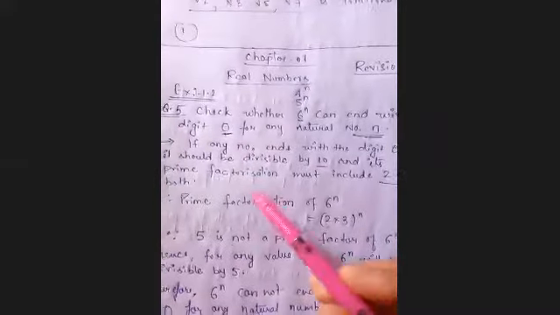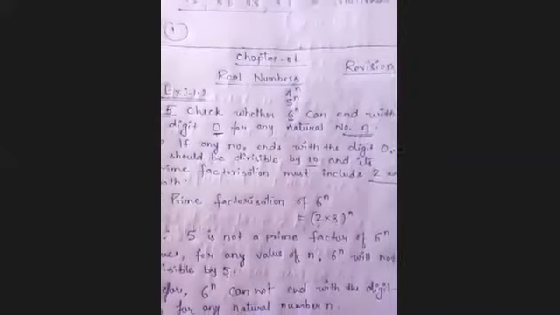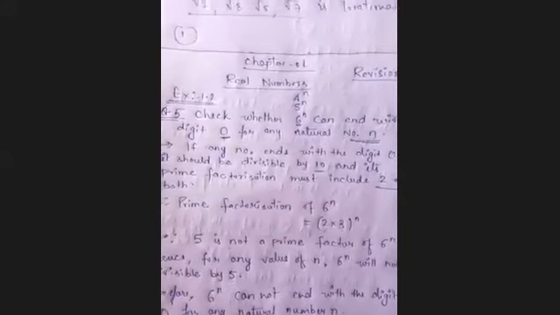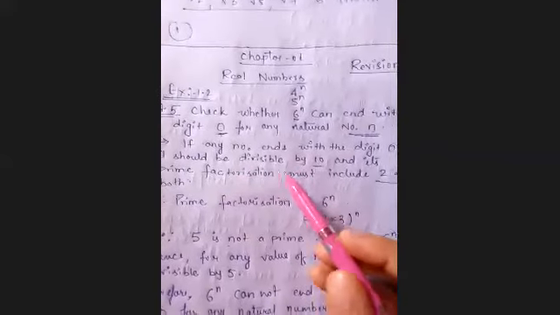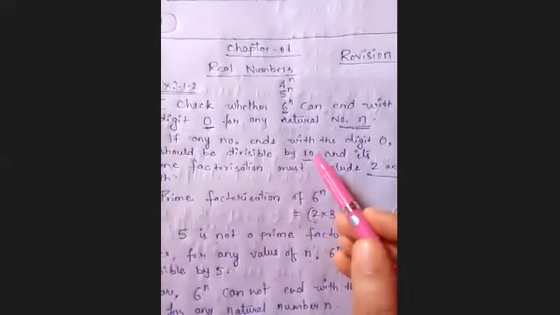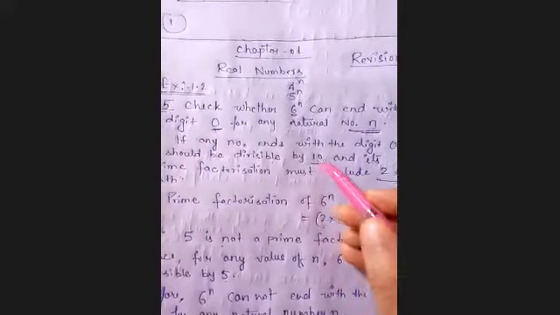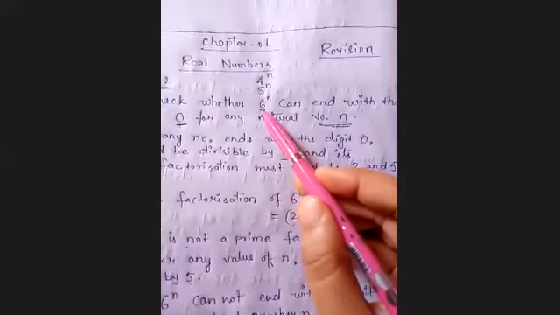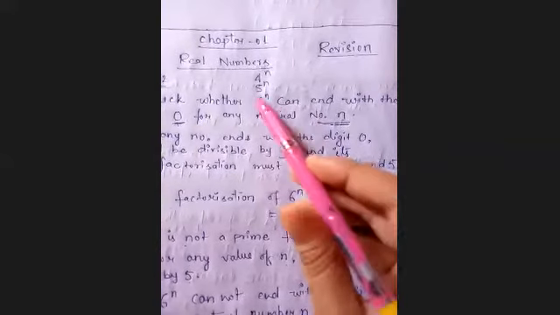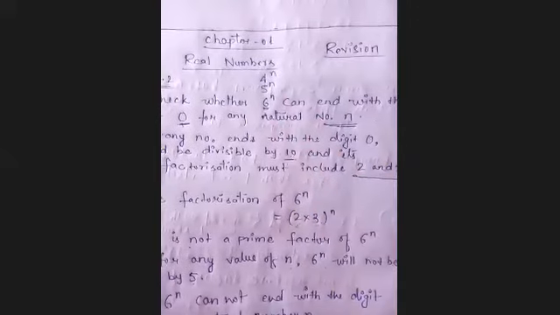So I have written here, if any number ends with the digit 0, we know the divisibility rule of any number. If any number ends with the digit 0, it should be divisible by 10, right? जब भी कोई नंबर 0 से एंड होते हैं तो वो नंबर 10 से डिविजिबल होगी. और 10 की प्राइम फैक्टराइजेशन अगर आप करते हो तो 10 की प्राइम फैक्टर क्या होगी? 2 and 5. इट मींस इसमें भी 2 and 5 आने चाहिए. If 2 and 5 are not included in this prime factorization of 6 power n, it means this number will never end with the digit 0.